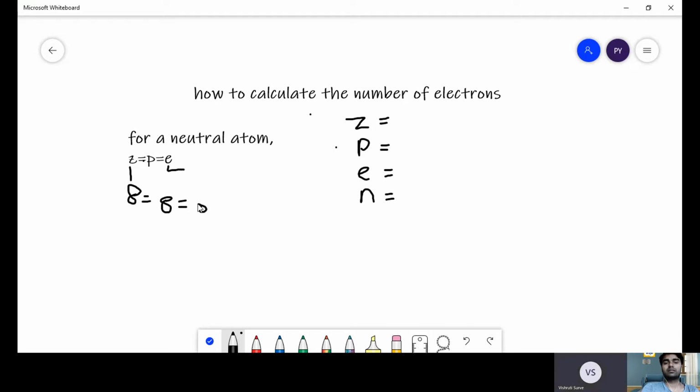Any confusion till this point? No. Okay, fine.